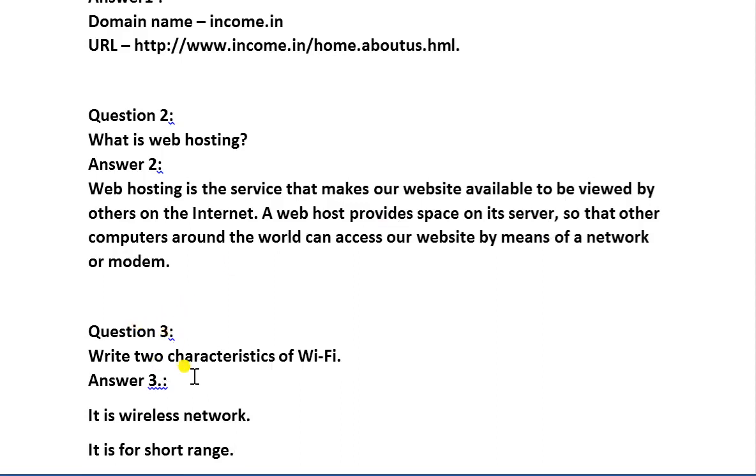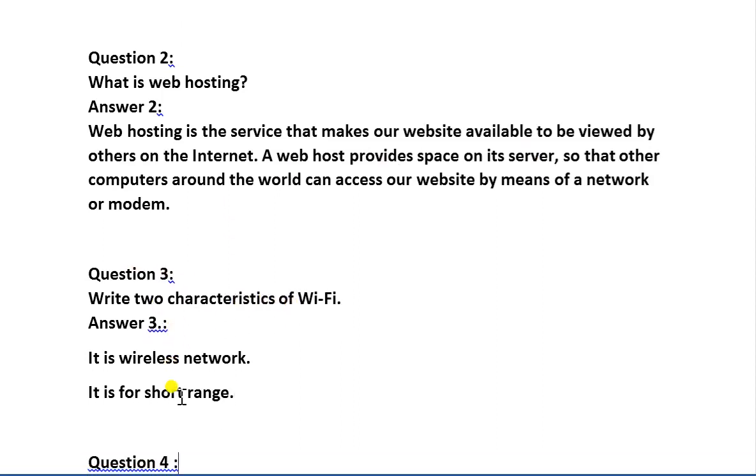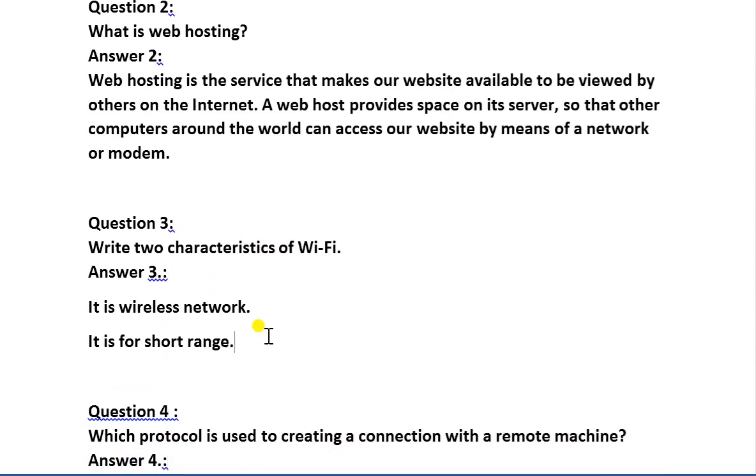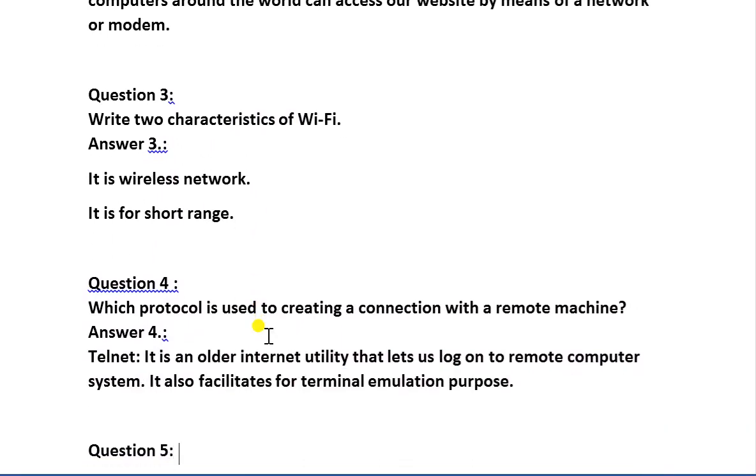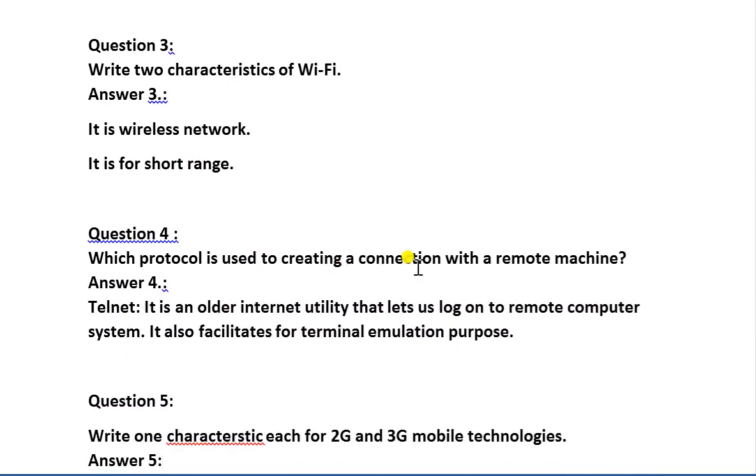Question number 3, write two characteristics of Wi-Fi. So it is a wireless network, it is for short range. Question number 4, which protocol is used to creating a communication with a remote machine? So the answer is Telnet.